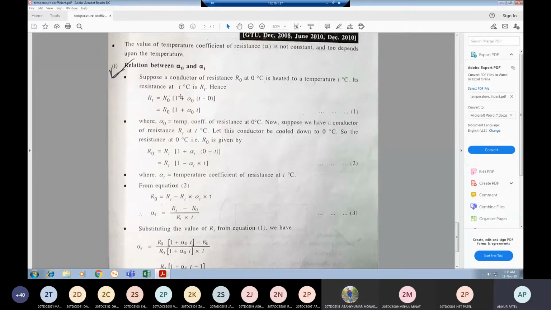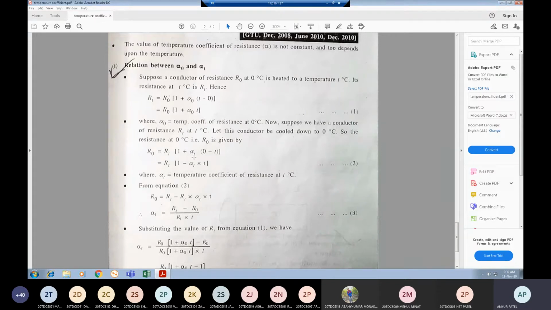In the first condition, we are heating the conductor. In the second condition, we are cooling down the conductor. So in our equations, in terms of RT and R0, that denotation will change. Here, RT is equal to R0 (1 + alpha 0 T) in terms of heating. In terms of cooling down, R0 is equal to RT (1 - alpha T into T).